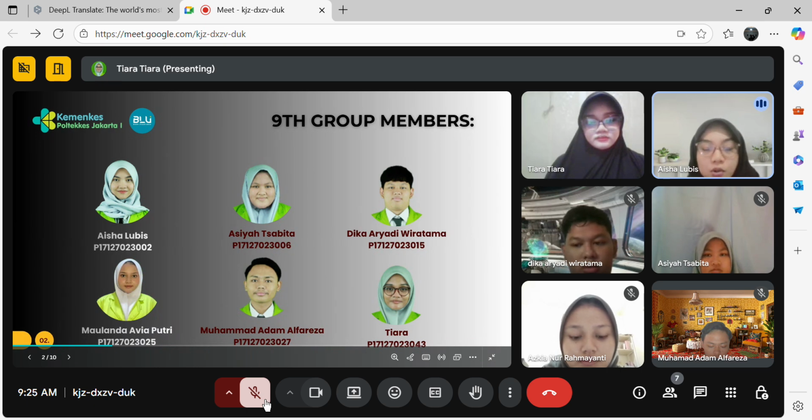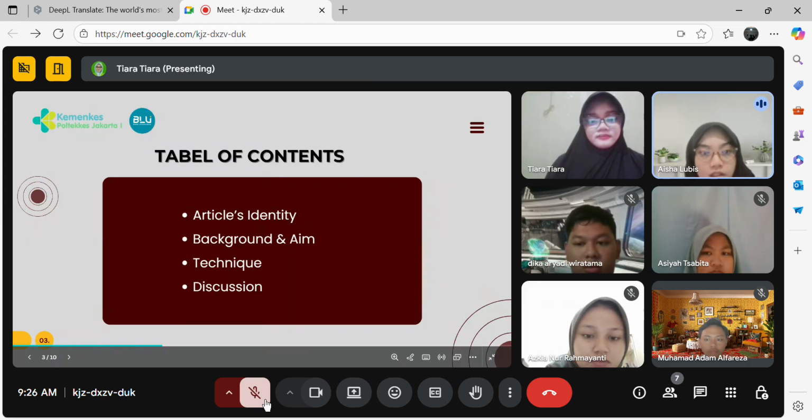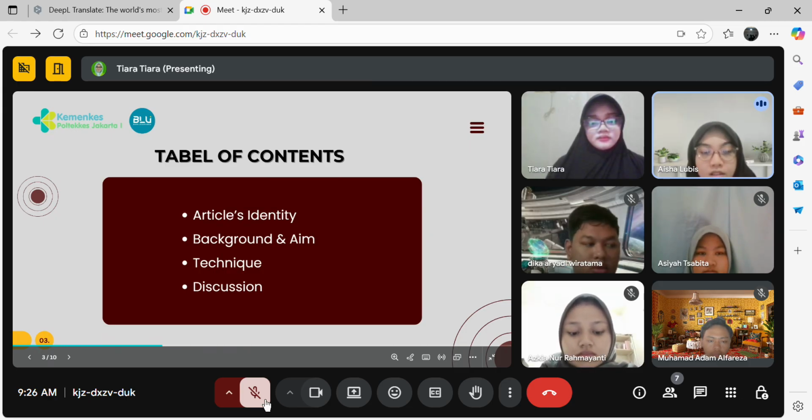So the next content or topic that we would like to present. These are the contents that we would like to present today. The first one is the article's identity, and the second is the background and the aim, and the third is the technique, and the last is the discussion.